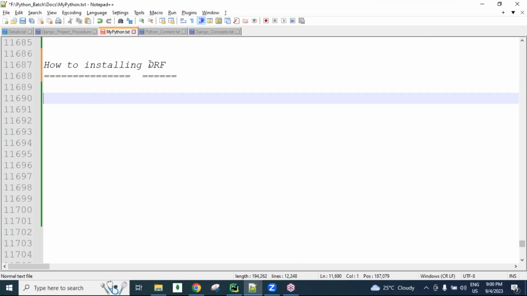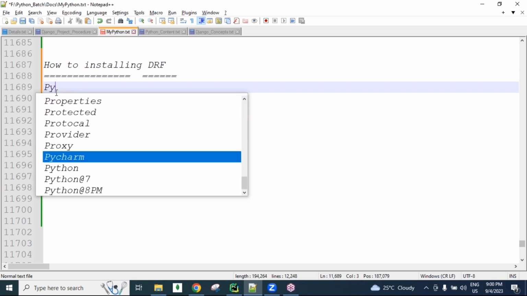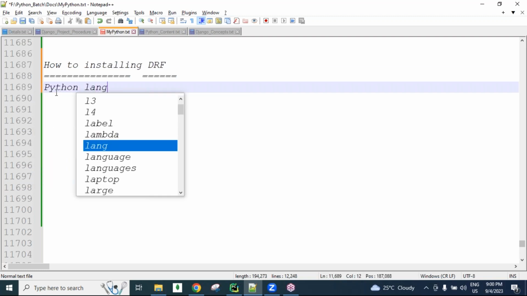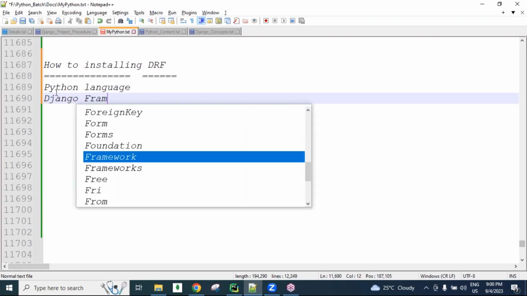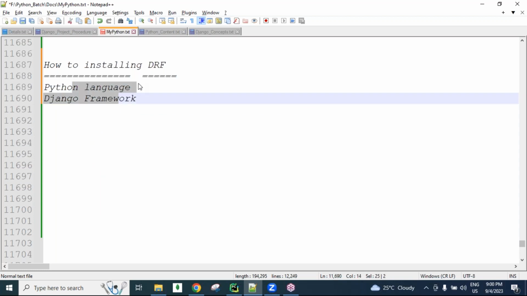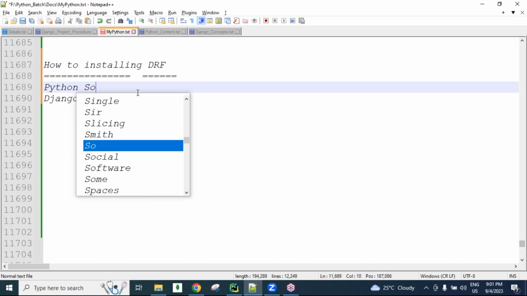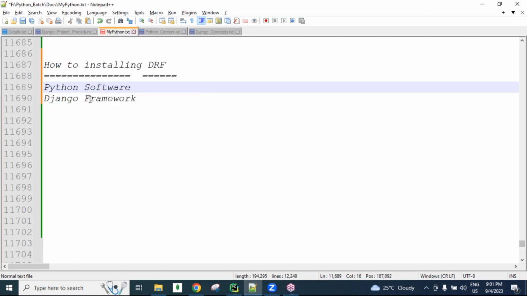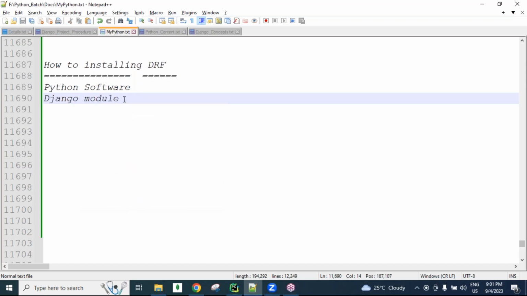If we want to work with Django REST framework, guys, first of all, what are the prerequisites in our machine? We require the Python language, guys, and next the Django module is required. Knowledge of these two is required to work with Django REST framework. In our machine, Python software we need to download and install, and the Django module we need to install, guys.